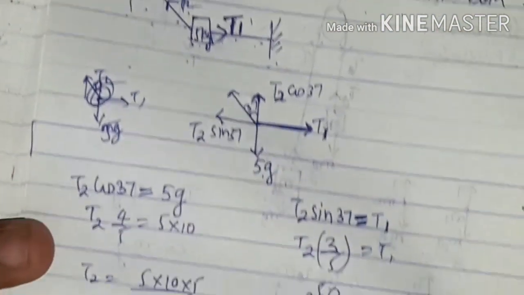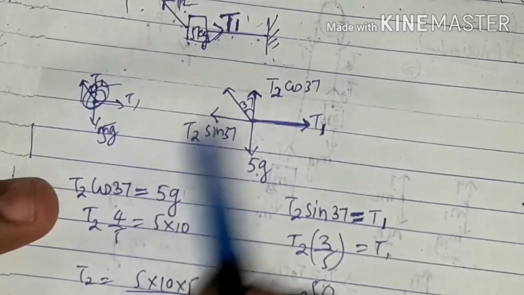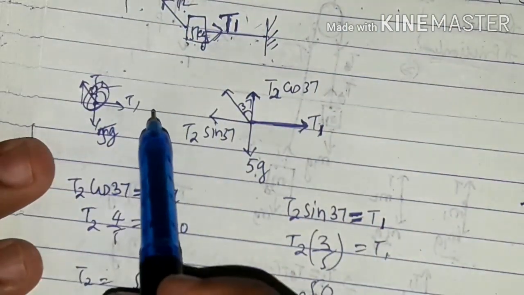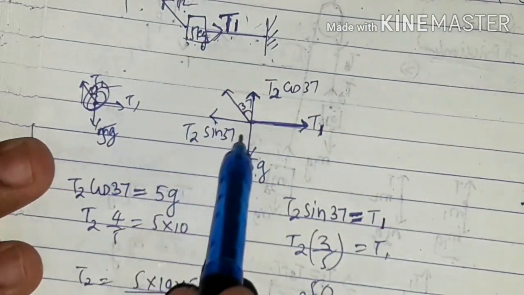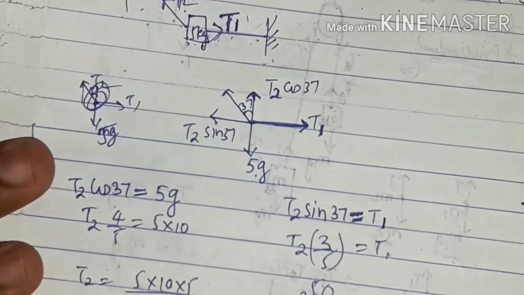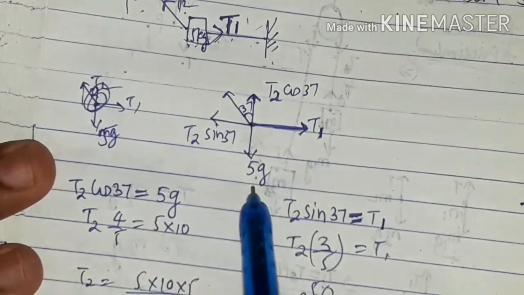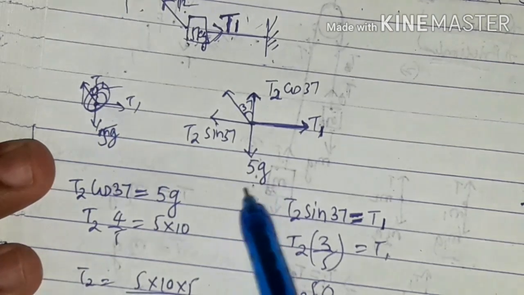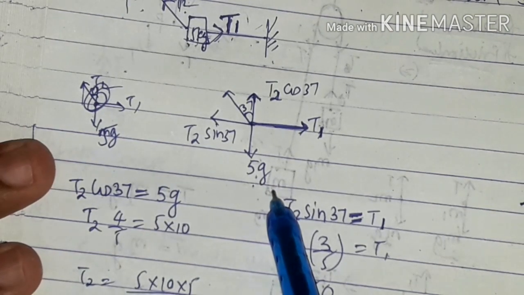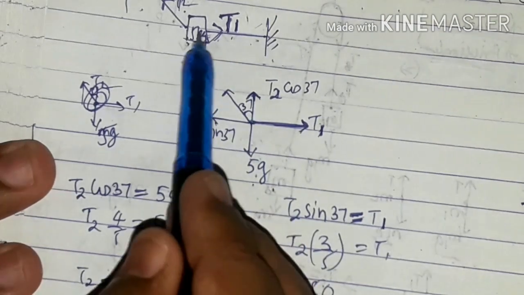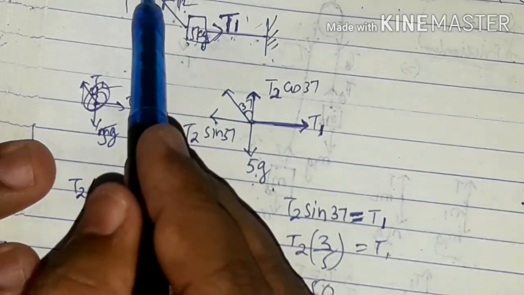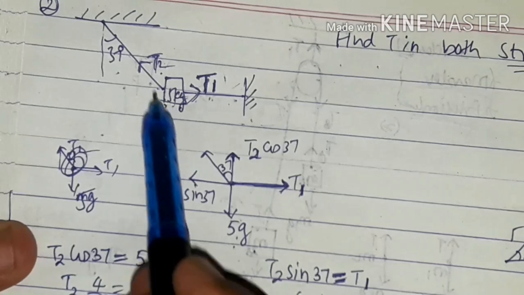What is the total number of forces acting on it? Observe this diagram carefully. According to our rule, we should take that body as a point object. We have taken it. Next, by virtue of its mass, the downward force will be mg, that is 5 into g, 5 kg into acceleration due to gravity. One force is acting here, and another force is acting like this, in this direction.